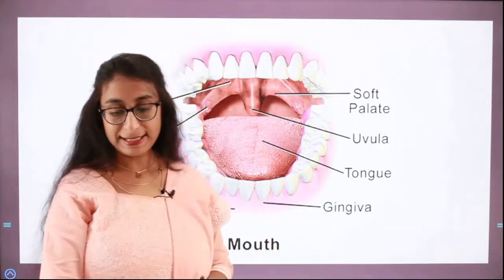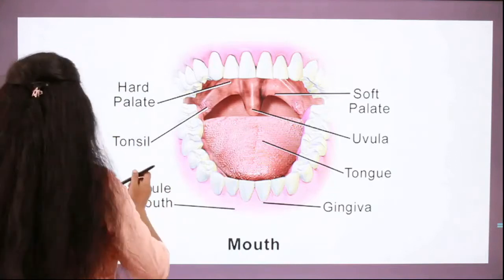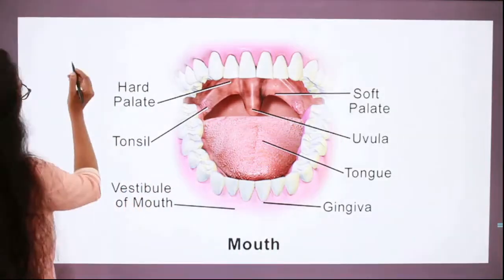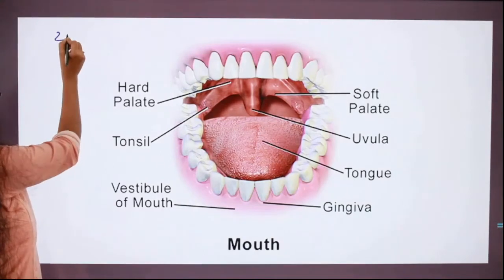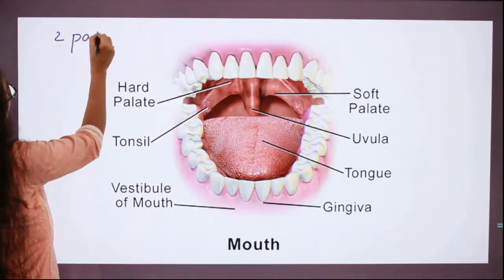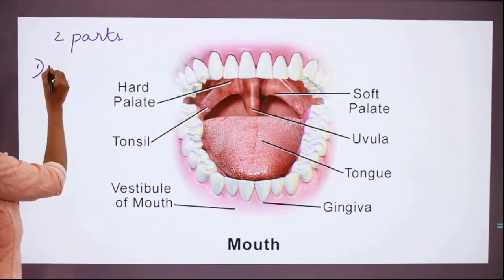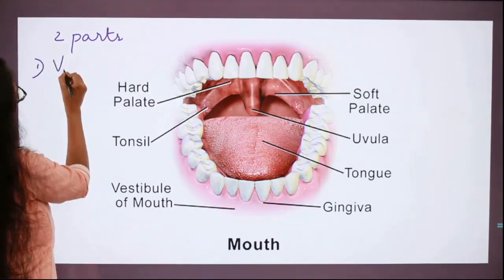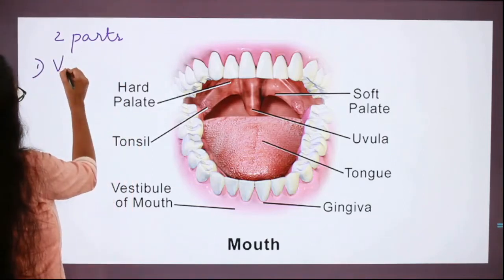So the mouth has two parts. One is the vestibule and the second one is the oral cavity. The human mouth has two parts. First one is the vestibule, or we also call it the vestibular region. Either way it is the same.